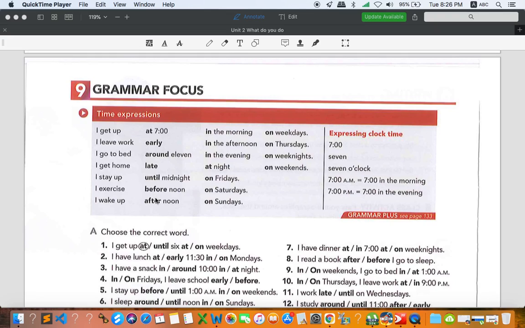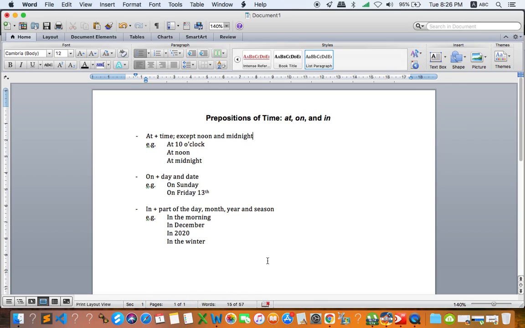So we have in and on, which are something that we need to learn more. Let's focus more on these three prepositions. This is what I prepared for you: we have at, on, in. The reason why I focus only on these three is because we have a lot to remember and also understand. Unlike the others, you just get to know the meaning and that's it. You know how to use all of them.